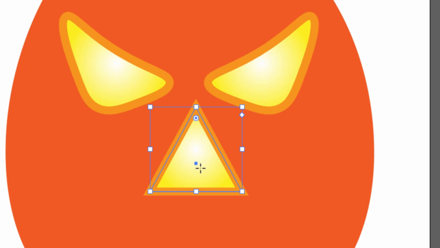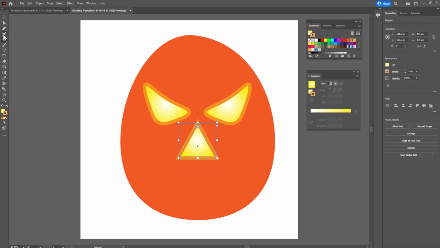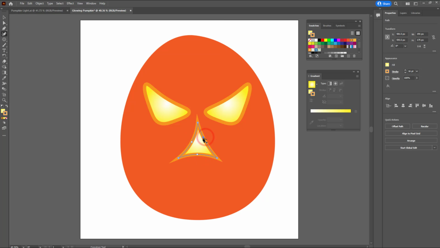And if you want to move it, remember, click only on this little blue spot in the middle. Now I'm going to switch to the curvature tool and give this a bit more of a natural look. Maybe something kind of like, yeah, something kind of like that.